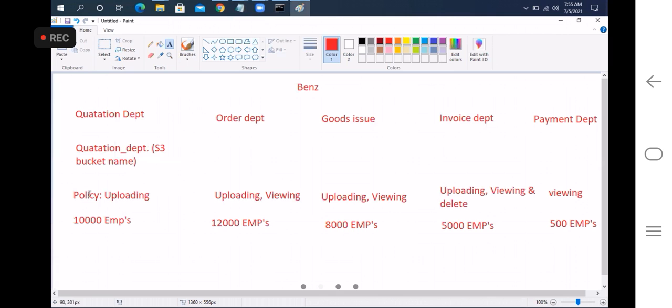So whenever you add the view permissions in the policy, that change automatically reflects to these 10,000 employees. Clear? The same way for other departments also.